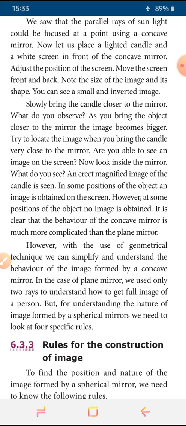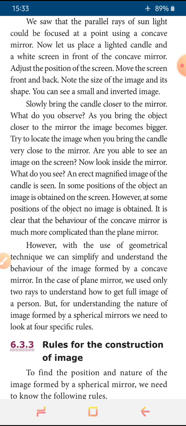Next experiment: a lighted candle and a white screen, with the concave mirror placed in front of the candle. We adjust the position of the screen. When we move the screen forward and back, the size of the image changes, and the shape also changes.